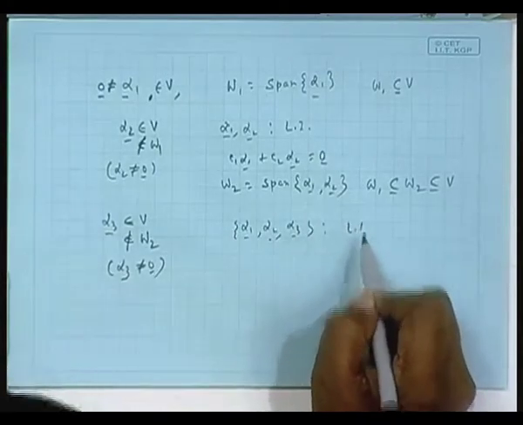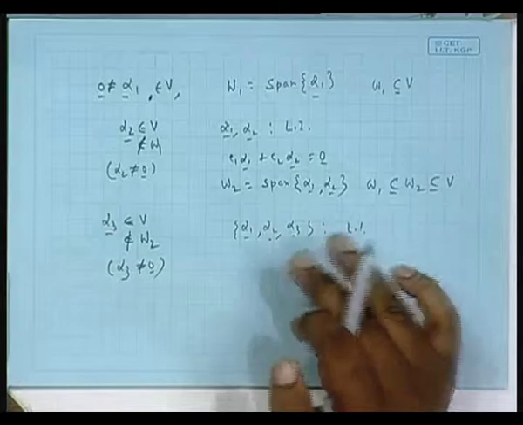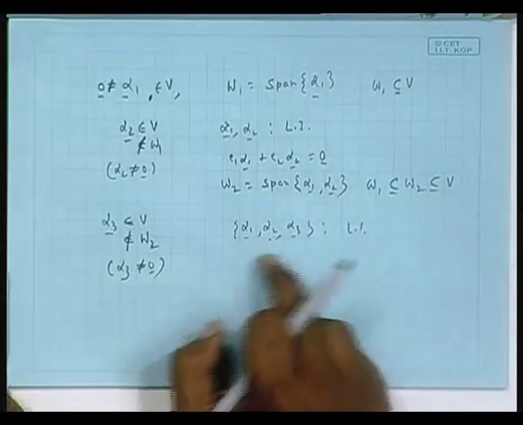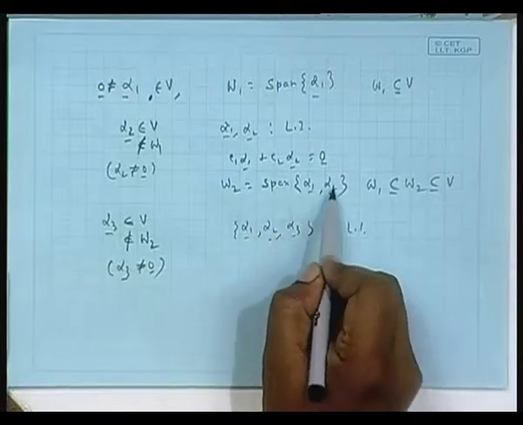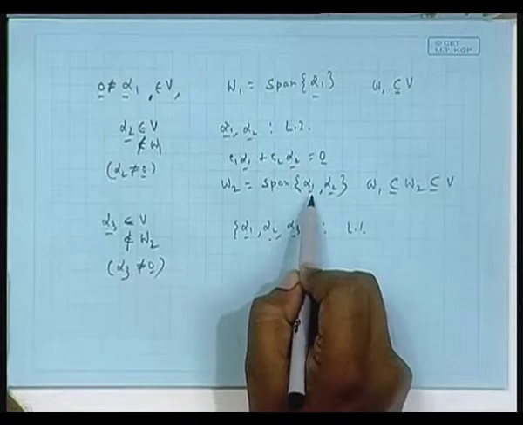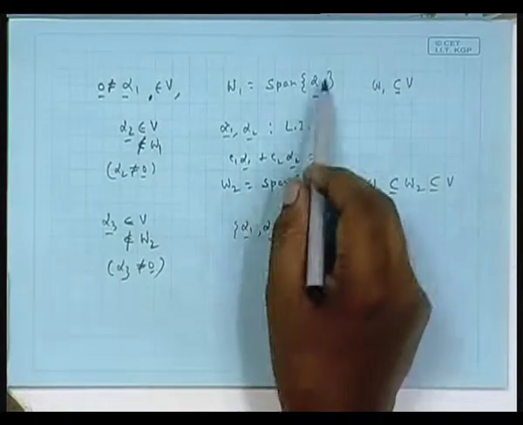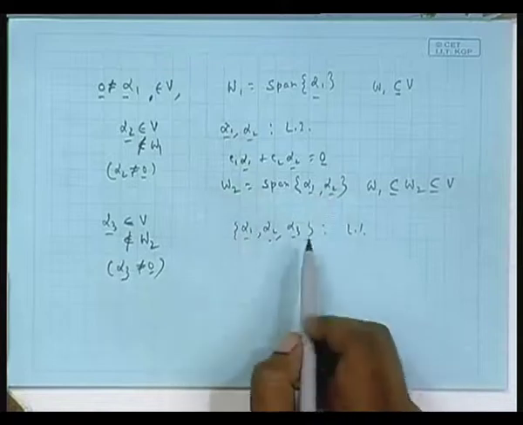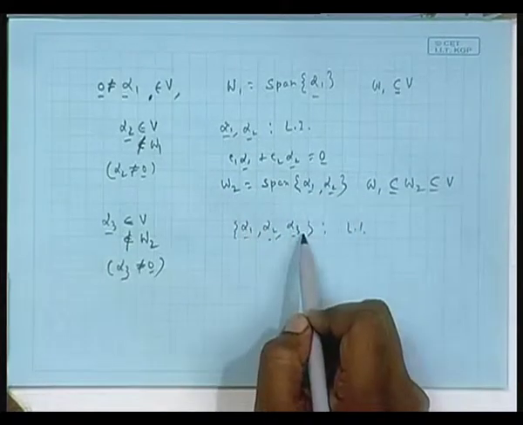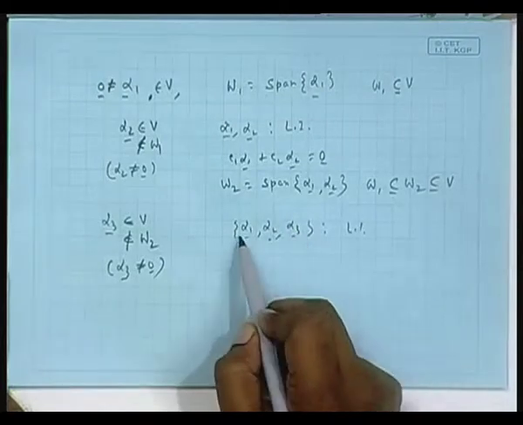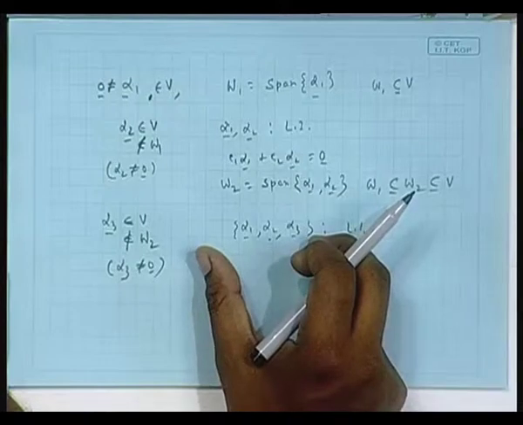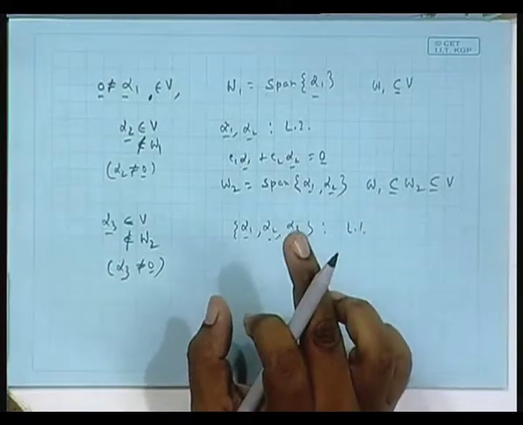Whenever I go outside a space and take somebody from there, I append this to the basis. Mind you, alpha 1, alpha 2 is the basis of W2 because it is spanning this and they are linearly independent, isn't it? Alpha 1 is the basis of W1. If you go outside the subspace and bring somebody from there, then my claim is that somebody and the previous basis, if you form a bigger set, is a linearly independent set. This is the one line conclusion.